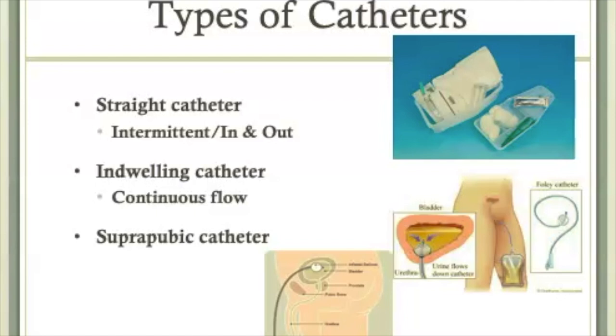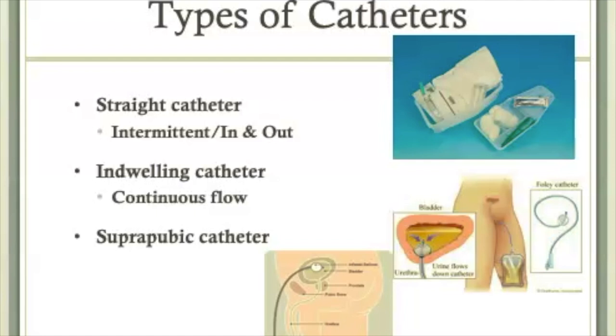The lower picture is a suprapubic catheter. Supra, above the pubic area, in other words. In this case, an opening is made in the wall of the abdomen through which a catheter is placed and a balloon inflated to hold it in place in the bladder. Notice that the catheter there on the lower left is not going through the urethra of that male client. It is going through the abdominal wall.